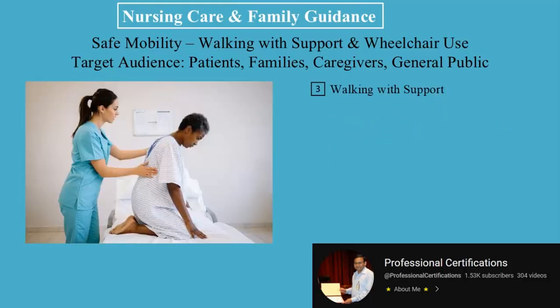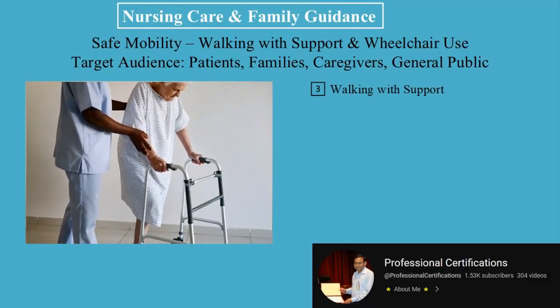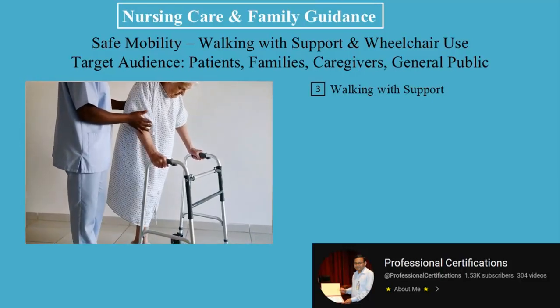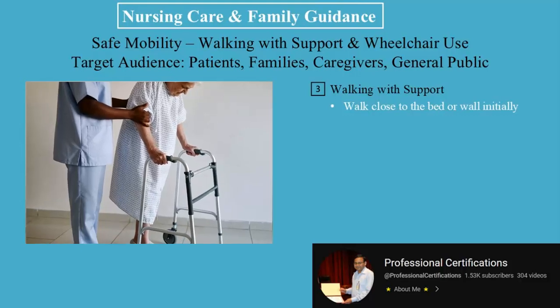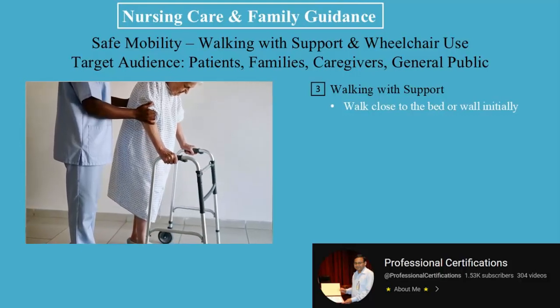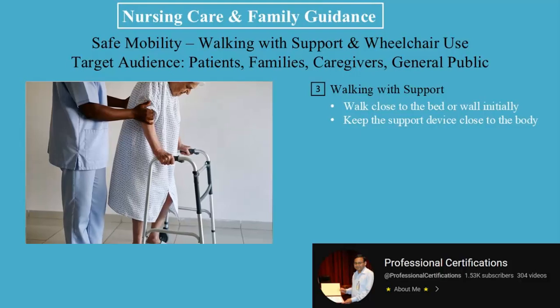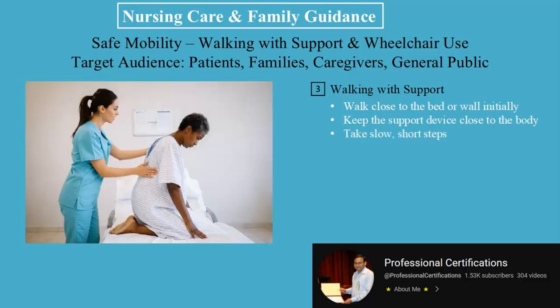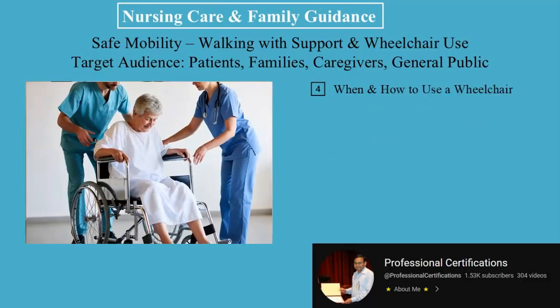3. Walking with support. Use a walker, cane, or a caregiver for support. Guidelines. Walk close to the bed or wall initially. Keep the support device close to the body. Take slow, short steps. Rest if breathing becomes heavy. Avoid slippery or uneven surfaces. Safety first, not speed.